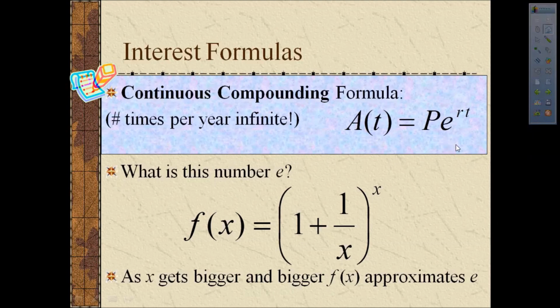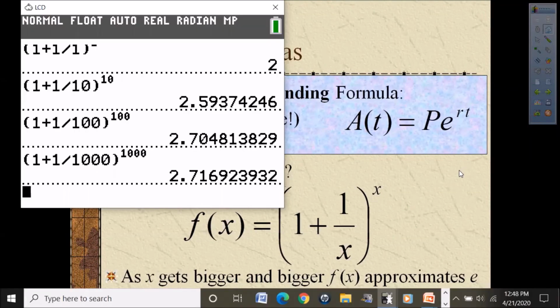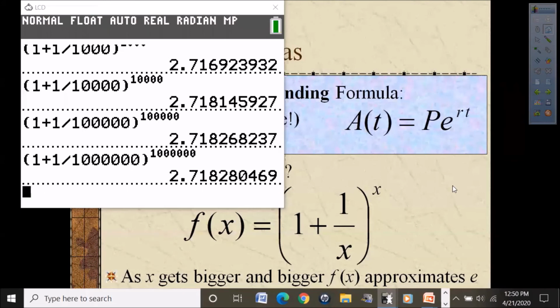To understand where the number E comes from, we actually look at this function, the quantity 1 plus 1 over x, to the x power, and look at values as x gets bigger and bigger and bigger. Here are some examples of larger and larger numbers plugged in to that function in place of x. Here are a few more examples of that function with even larger values of x.